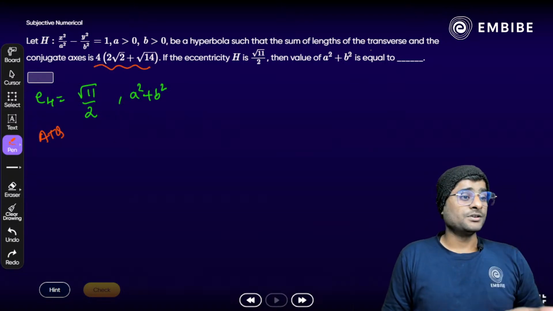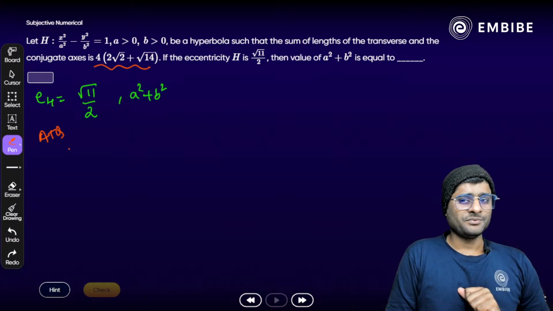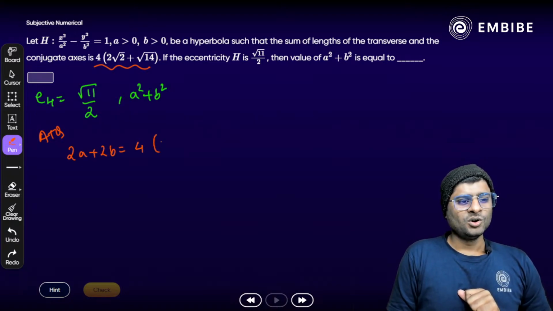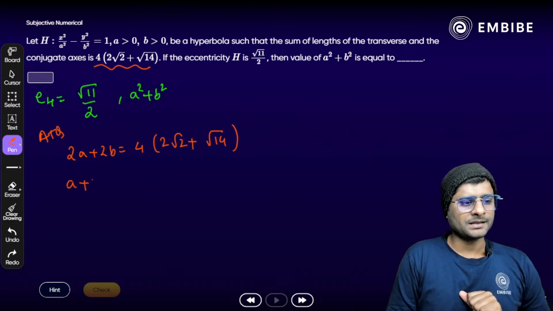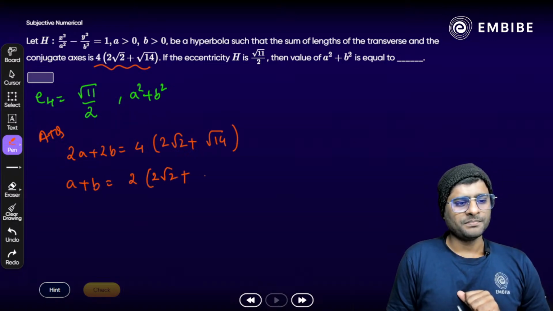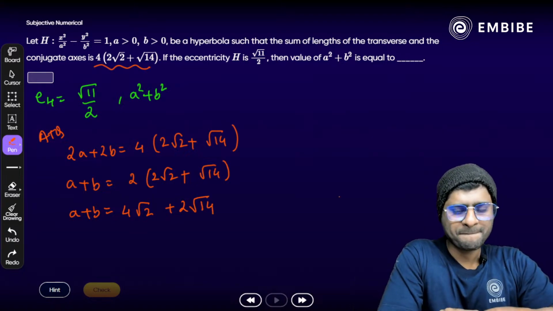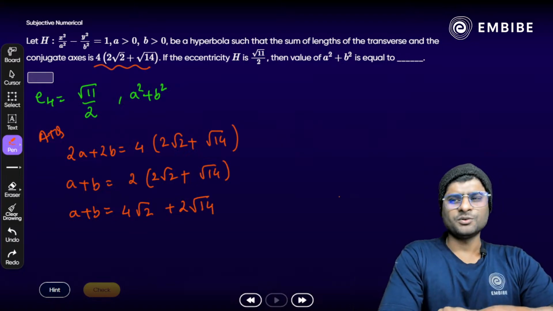Sum of transverse and conjugate axis. That means we have 2a plus 2b, which is equal to 4 times 2 root 2 plus square root of 14. 2 gets cancelled out. We can take 2 common here. We get what? a plus b is equal to what? 2 times 2 root 2 plus square root of 14 here. Or we can say a plus b is equal to 4 root 2 plus 2 root 14 here. Easy? Clear.